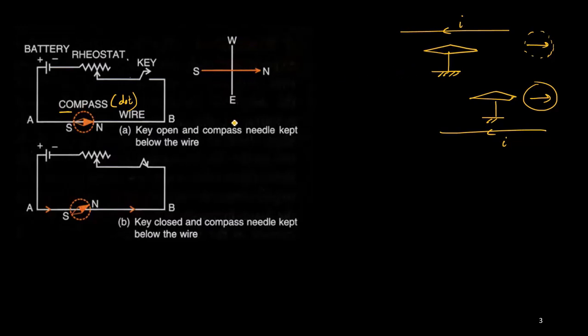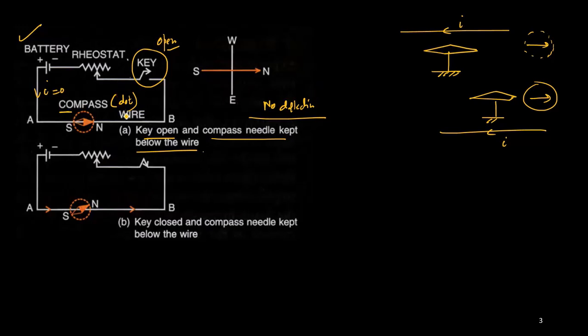we use the north-south, east-west rotation. Let us say for the first situation, the current will flow once I switch on the battery, unless the key is in open position. The key is in open position, which means no current will flow, so the current is zero. The key is open and the compass is kept below the wire, so there is no deflection. Why? Because if the current is not there, no magnetic field is being produced, and if no magnetic field is produced, there is no deflection.